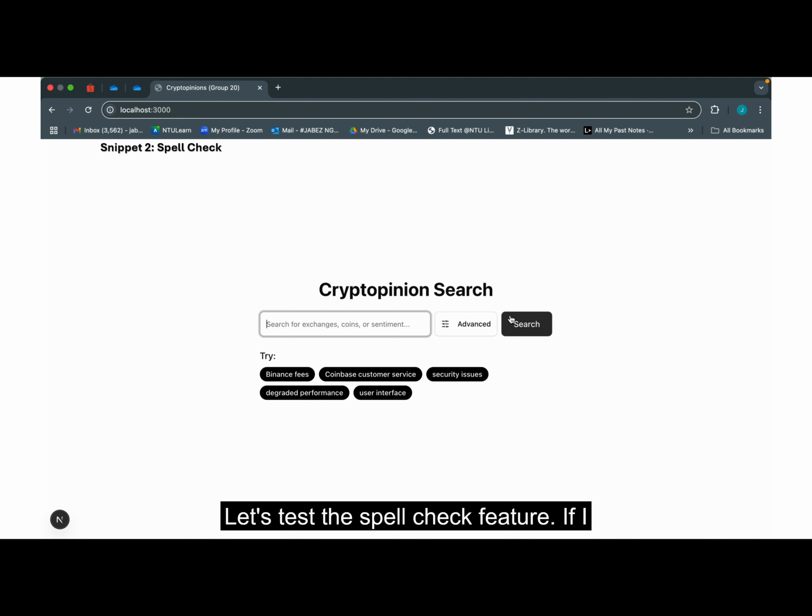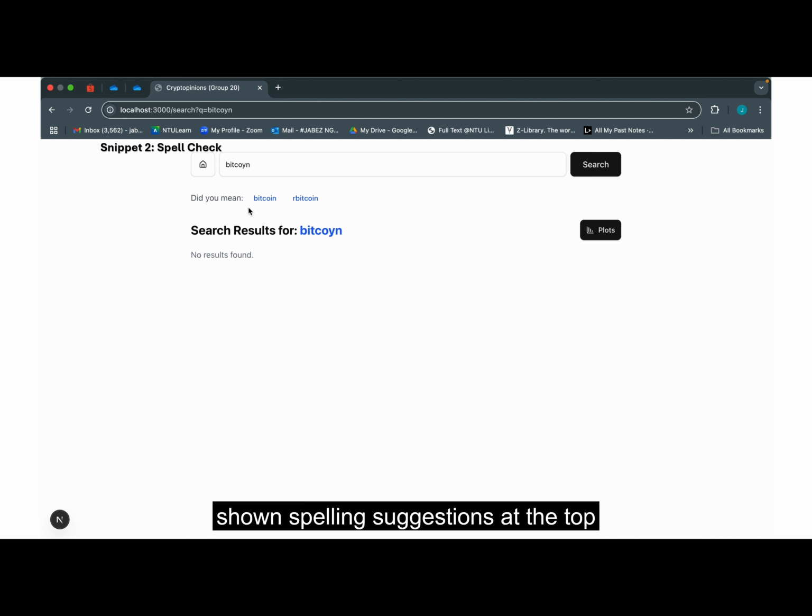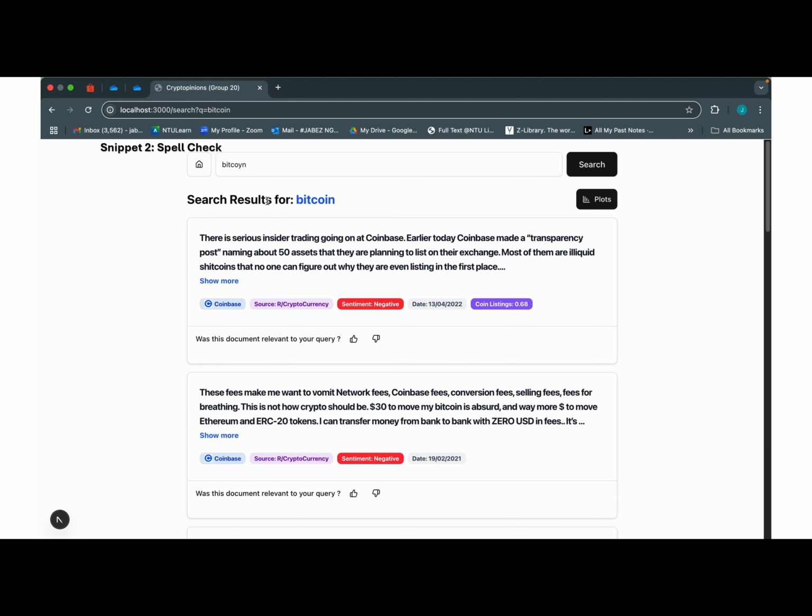Let's now test the spell check feature. If I type Bitcoin with a typo and click search, no results are found, but we're shown spelling suggestions at the top over here. Clicking on one re-triggers the search with the corrected query.